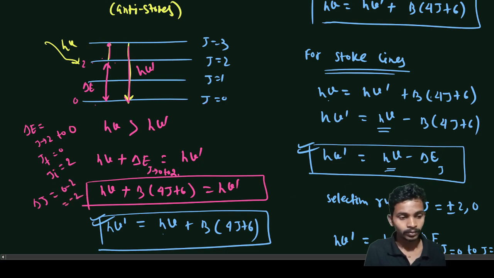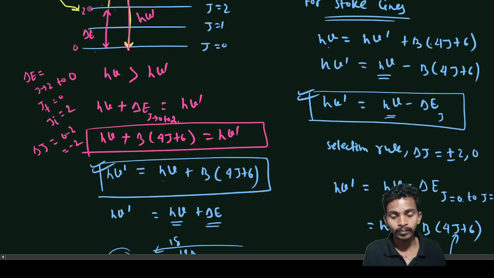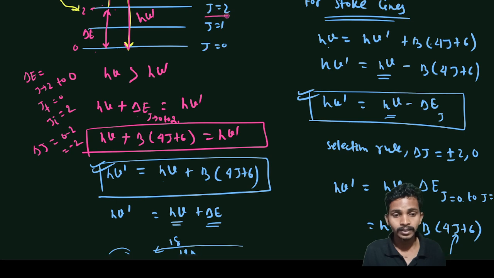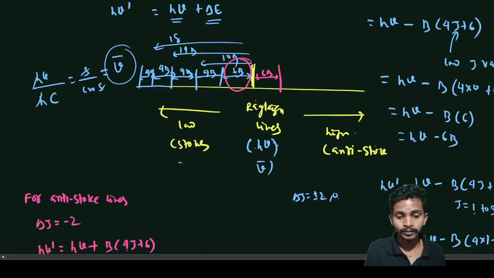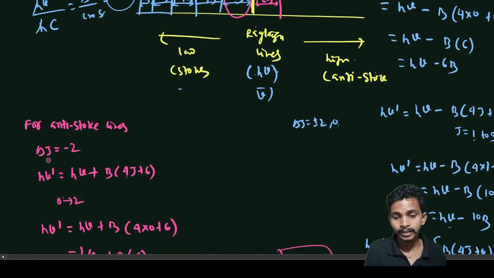Okay, because here you are giving electromagnetic radiation to these excited states. After that, starting is 2 to 0, so final is 0 and initial is 2. If you do final minus initial for delta j, 0 minus 2, that's why you get minus 2. So delta j is actually minus 2.